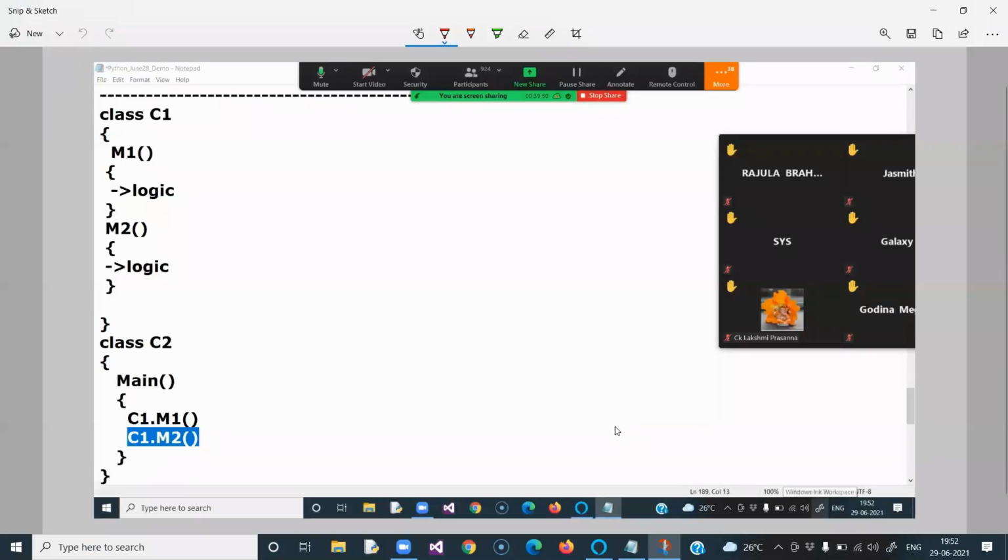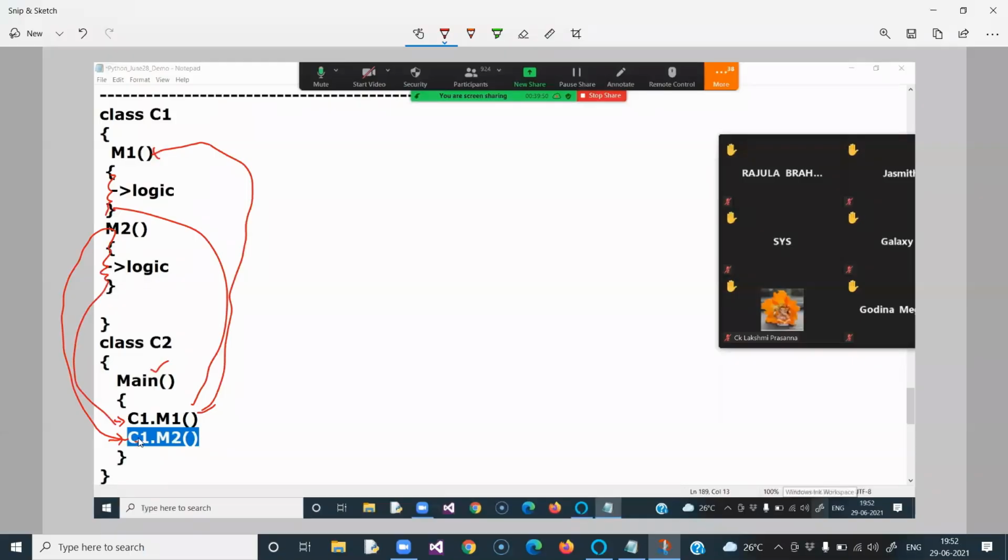Whenever you run this code, program execution starts by the main method. First this line, C1.M1: control will go to the C1 class, execute M1, and come back. The next line executes C1.M2: control goes to the C1 class, executes M2, and comes back again.